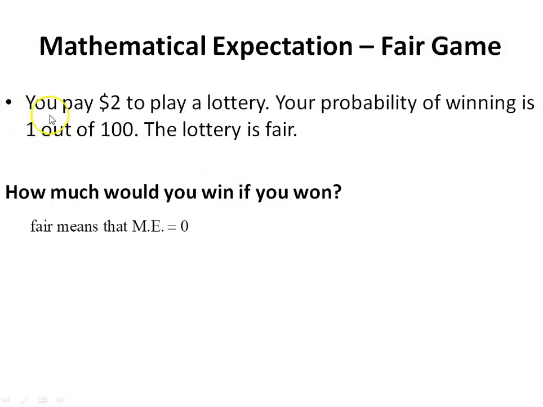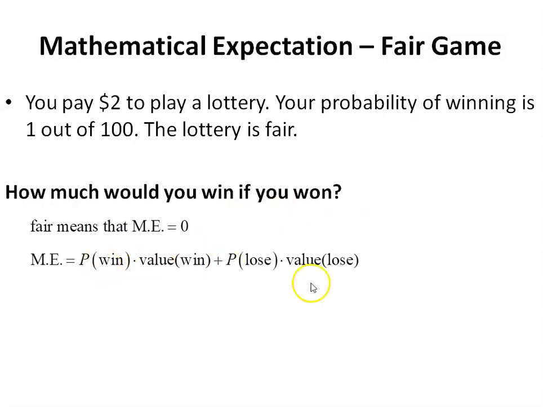Remember that mathematical expectation is adding up the product, the multiplication, of every outcome times the value of that outcome. So the first thing to do is to read through the problem, figure out the gist of the game, and figure out how many different payment options or outcomes there are. And in this case, there are only 2. Either you win or you lose.